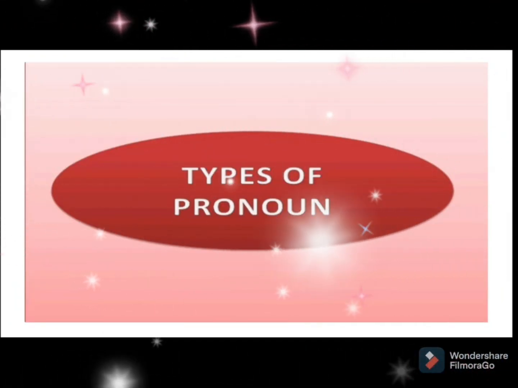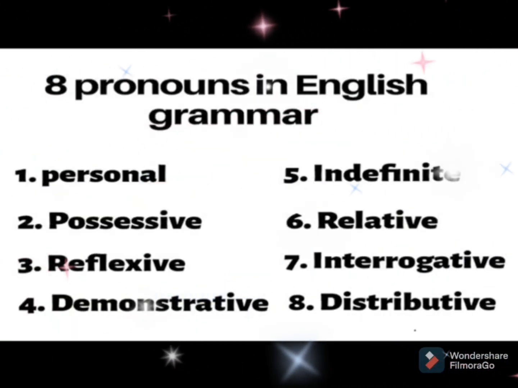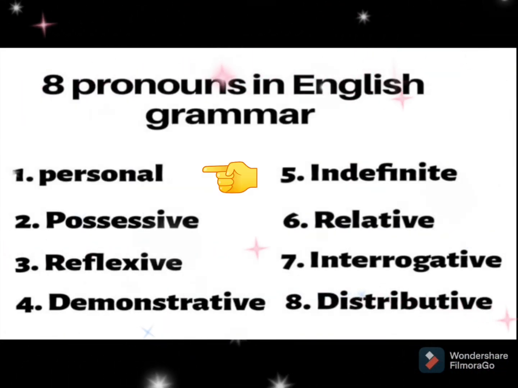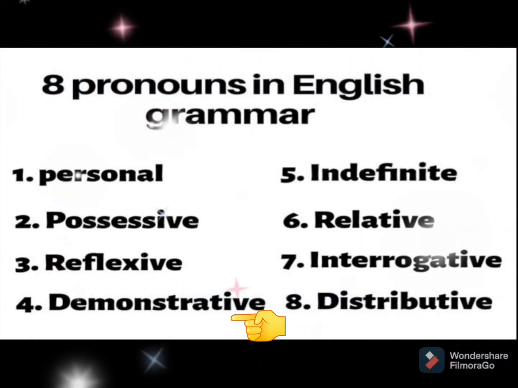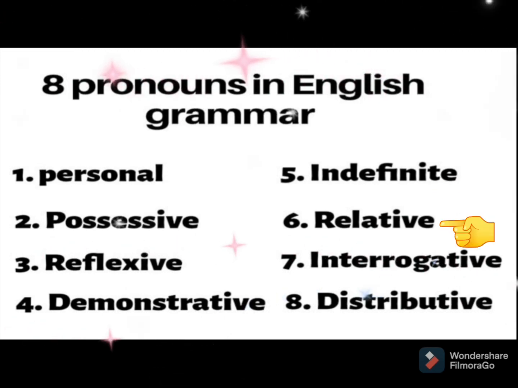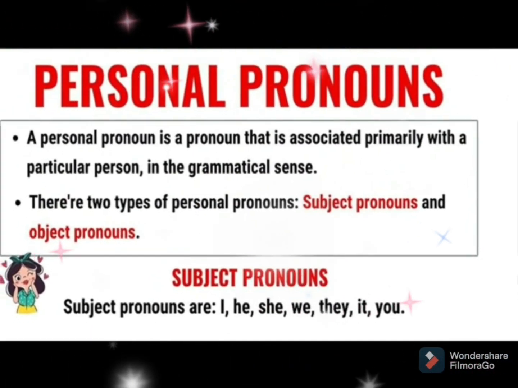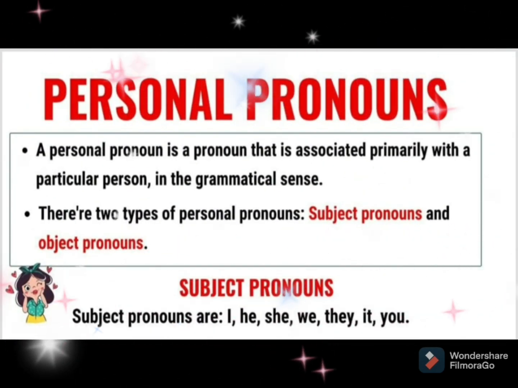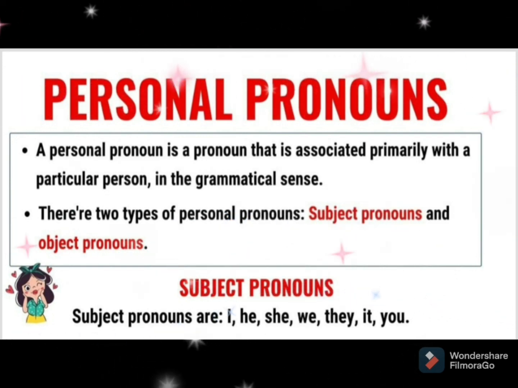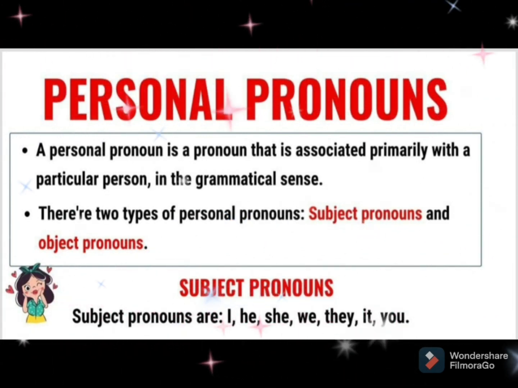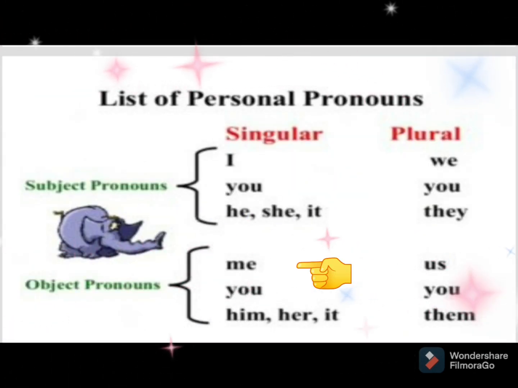Let us know more about the types of pronouns. There are 8 types of pronouns, and they are personal pronoun, possessive pronoun, reflexive, demonstrative, indefinite, relative, interrogative, and distributive pronoun. Let us now know about each pronoun in detail. The very first one, personal pronoun, is a pronoun that is used with a particular person. There are 2 types of personal pronouns, subject pronouns and object pronouns.